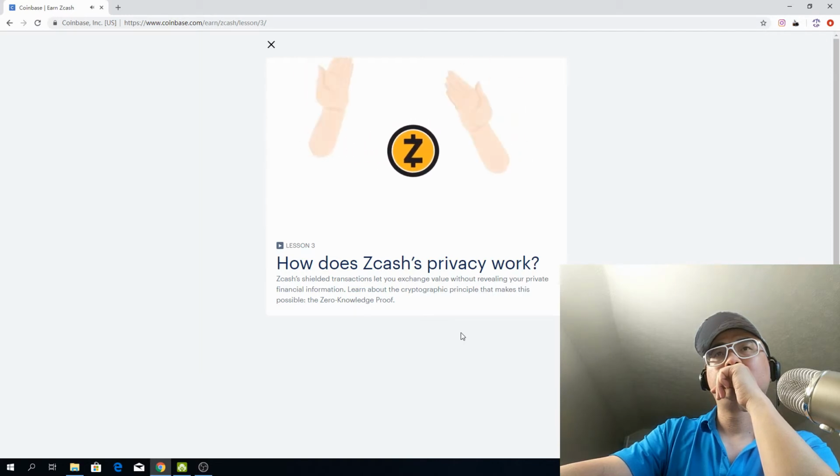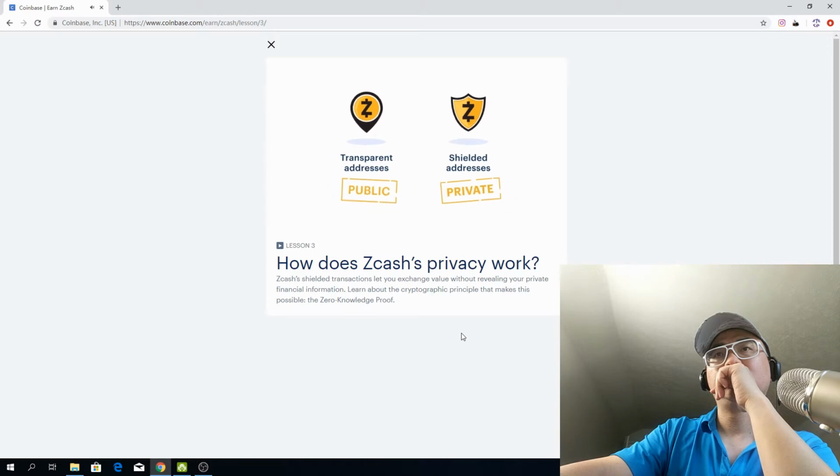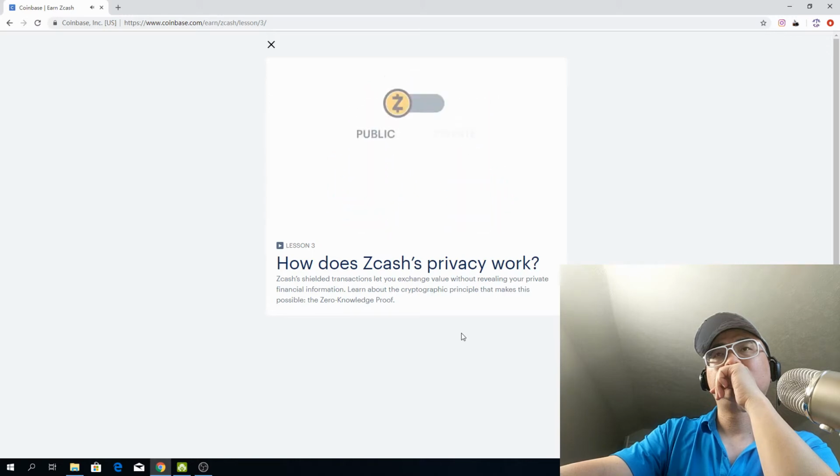Zcash is a privacy-protecting cryptocurrency. It has two types of addresses: shielded addresses, which fully protect your financial privacy, and transparent addresses, which have balances and transaction histories that are viewable by everyone. Transparent addresses work just like Bitcoin. They're public. Shielded addresses, however, are private. They don't reveal balances or transaction histories.